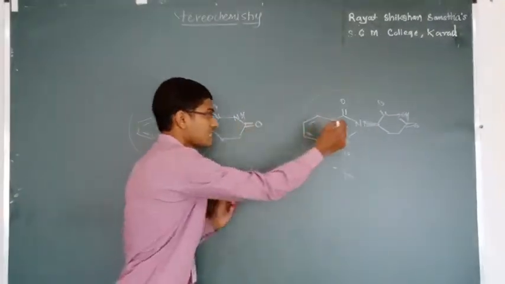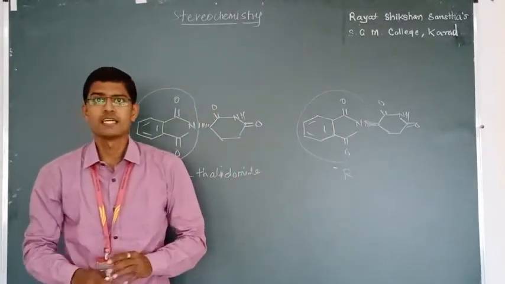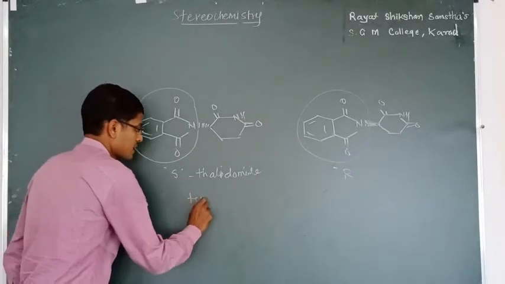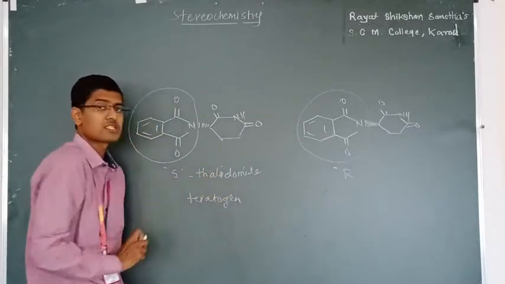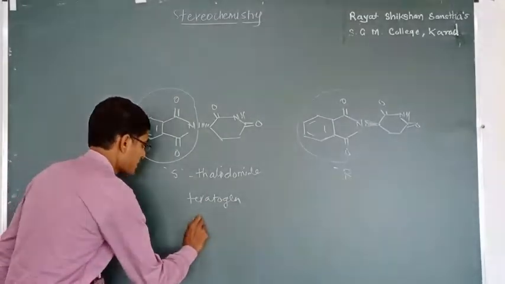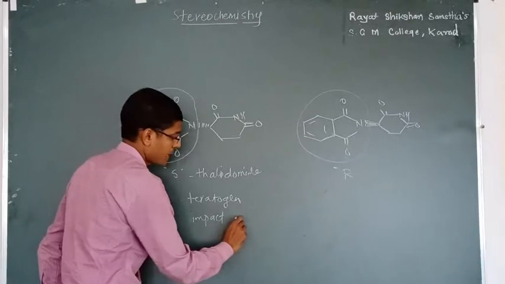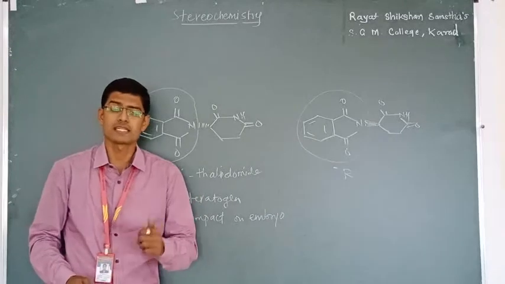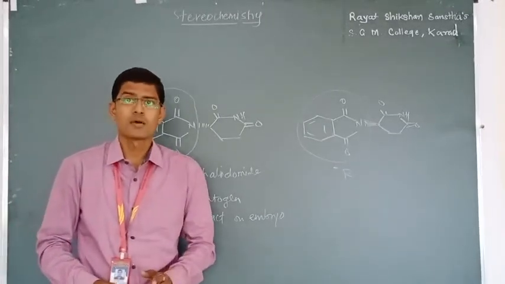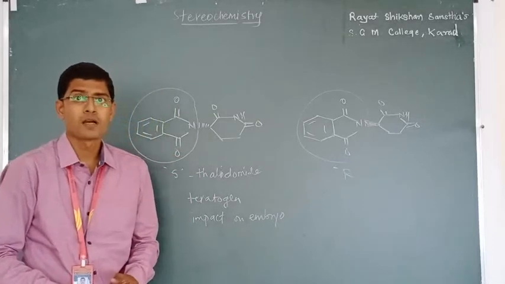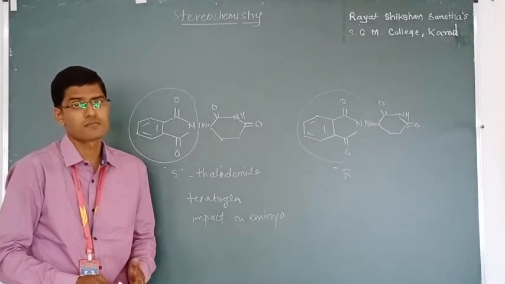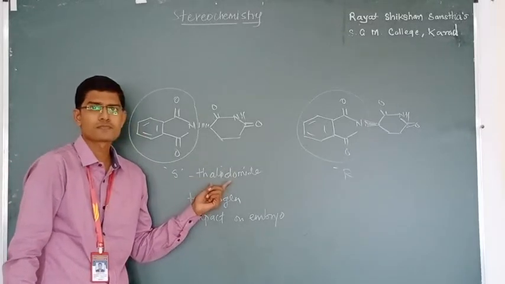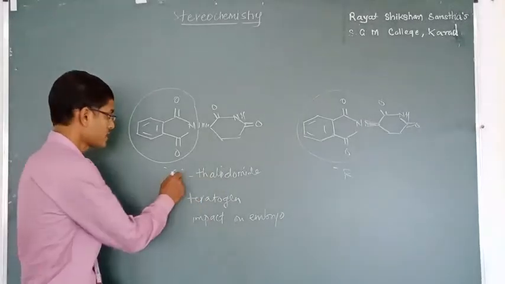Such a small change in structure, such a small change in orientation, changes the properties of these two molecules. The S isomer is teratogenic, that means it has a malfunctioning impact on the embryo. This was the drug given in European countries in the 1960s, which caused malfunctioning of limbs in about 10,000 children born with malfunctioned limbs due to this S isomer.